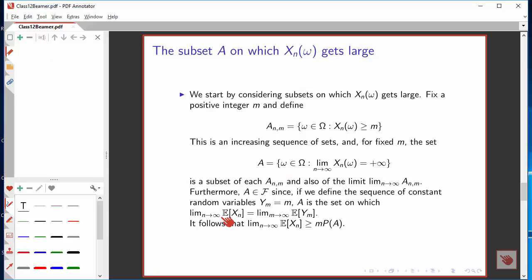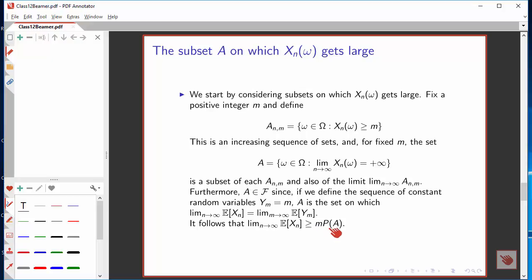A is the set on which the limit of the expectations of x sub n is infinite, but clearly the limit of the expectations of this y sub m is also infinite, and we conclude from that that the limit of the expectation of x sub n is at least as large as m times the probability of the set on which the x sub n's diverge to plus infinity.